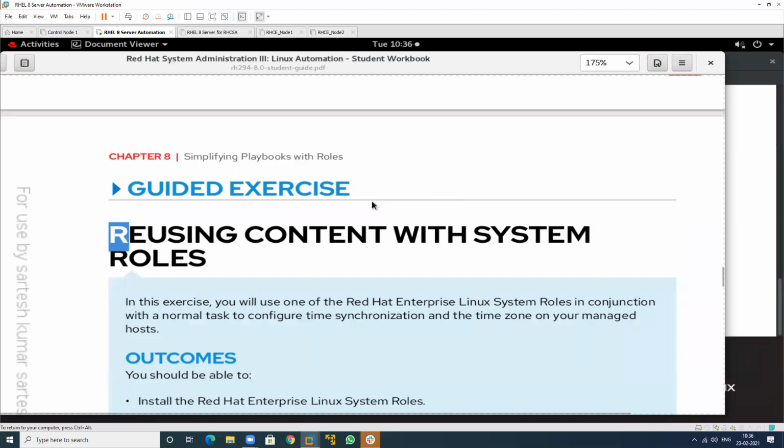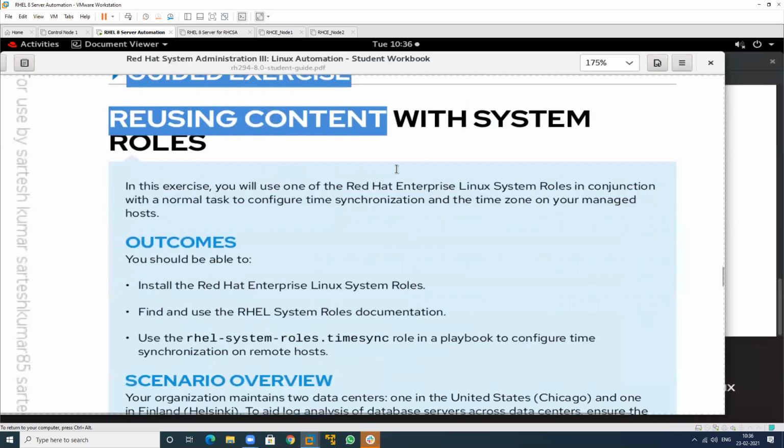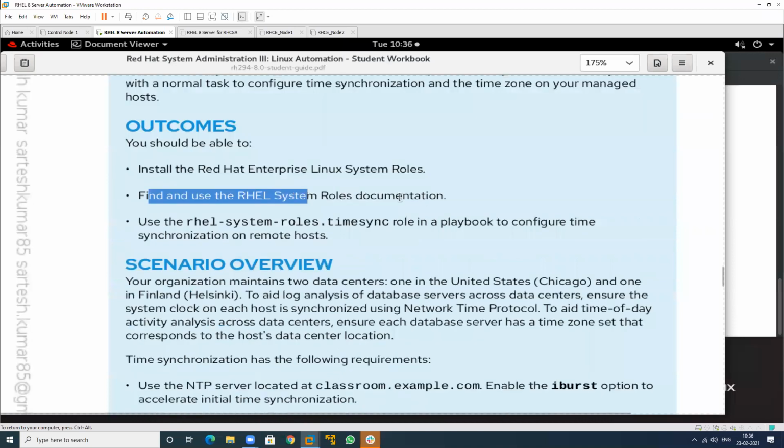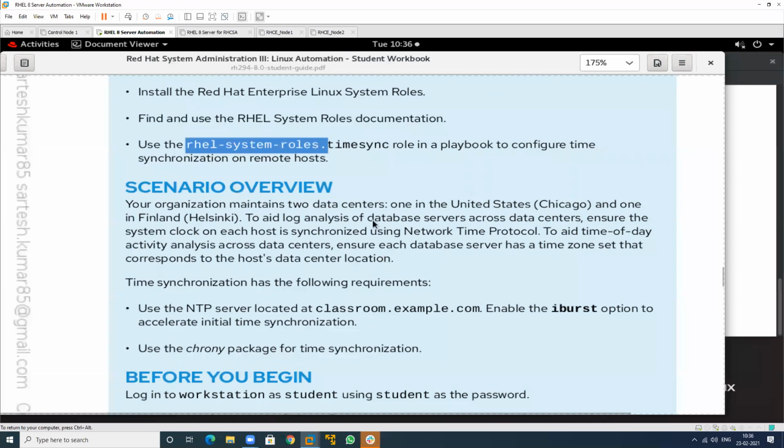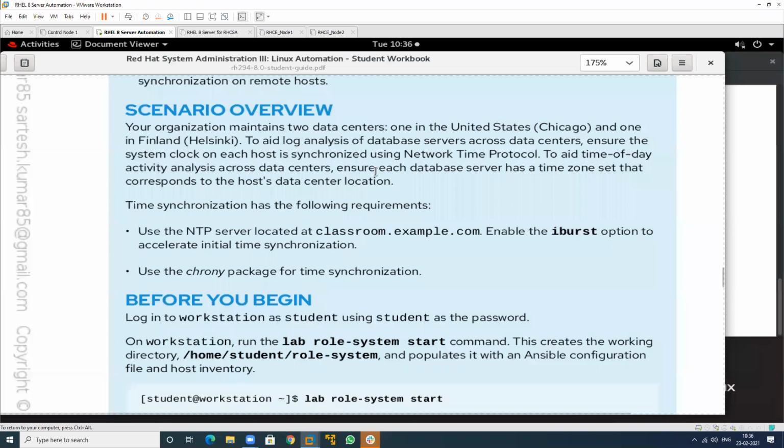So in this, what will I perform? See, install the role, and after installing, find all the RHEL system role documentation, and we use this time synchronization. It means related to the NTP server. So read this particular line, the whole line. Then I will tell you. Read this line. So what is the meaning of this whole?